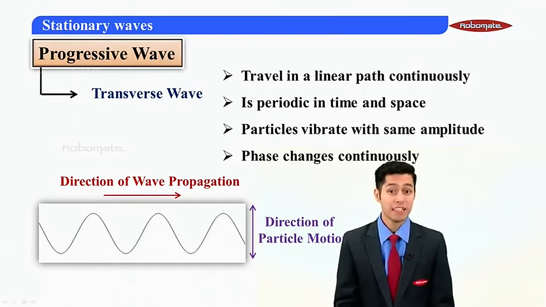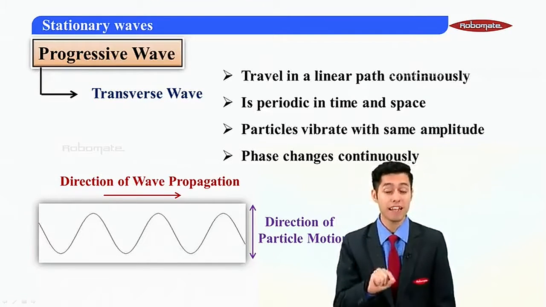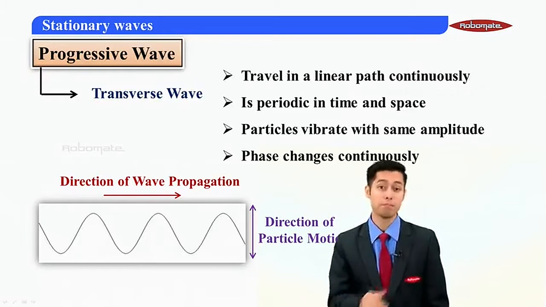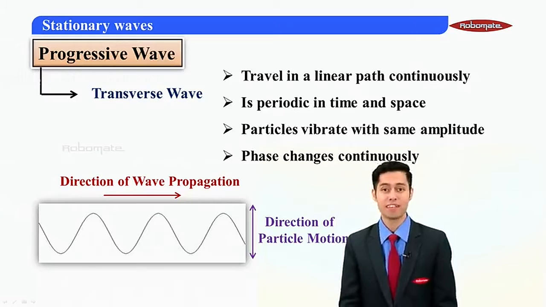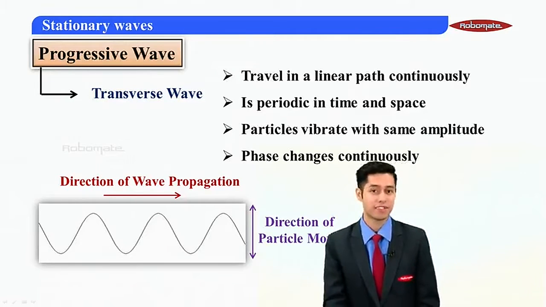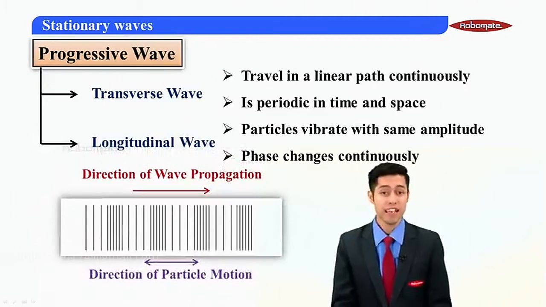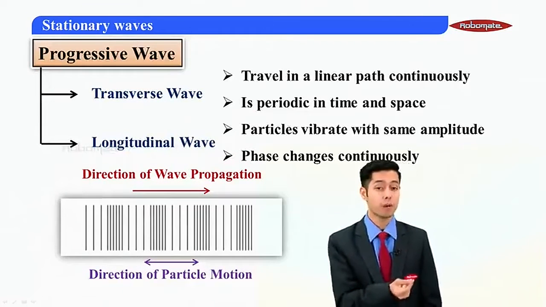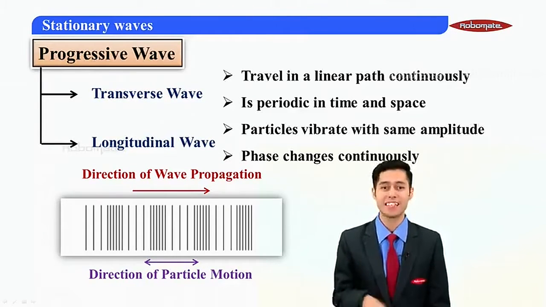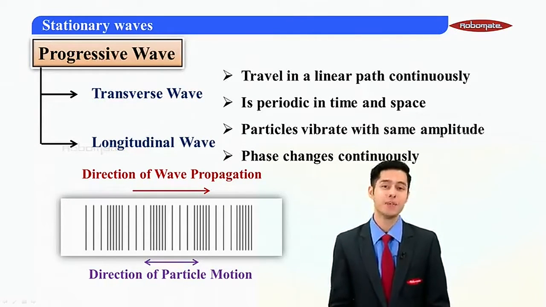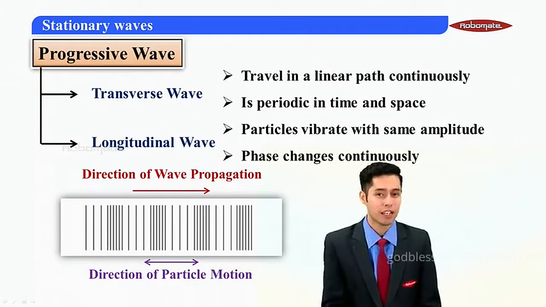That means the direction of propagation and the direction of motion of particles are mutually perpendicular to each other, and hence such a wave is called a transverse wave. The next is the longitudinal wave, in which the direction of propagation of the wave and the direction of motion of particles are both parallel to each other, and hence such a wave is called a longitudinal wave.